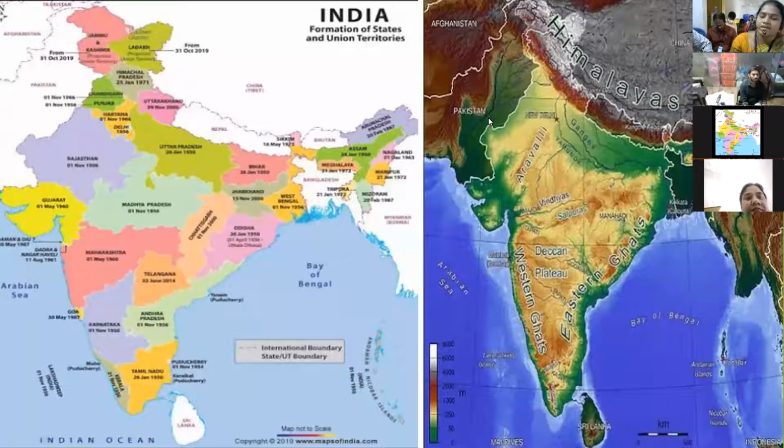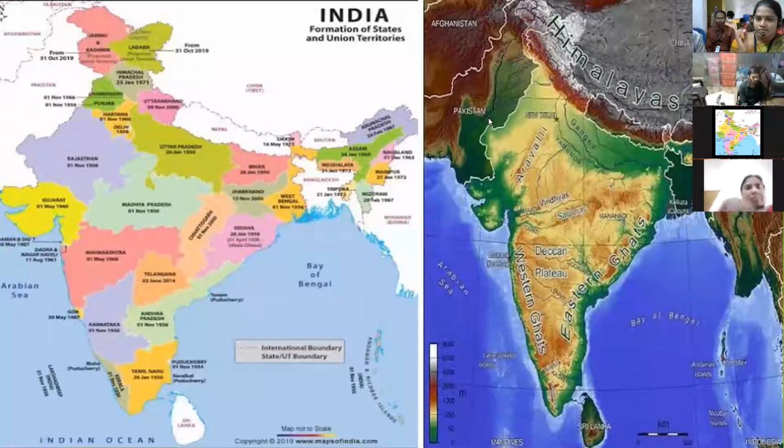Before explaining these six Indian relief features, first we can use the political map to explain the location, boundaries, the total area of India, the length from north to south, east to west. After that, we go through the physical map. Through the physical map, we explain in the classroom the Himalayan region, northern plains, Great Desert, Deccan Plateau, coastal plain, island groups easily. It is very helpful to the social teacher.